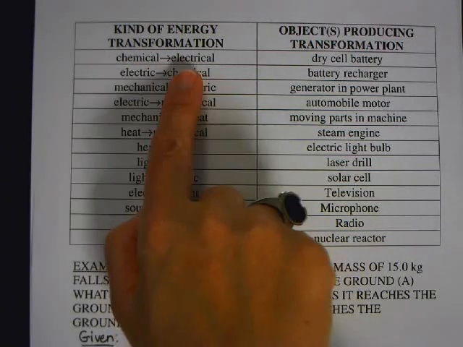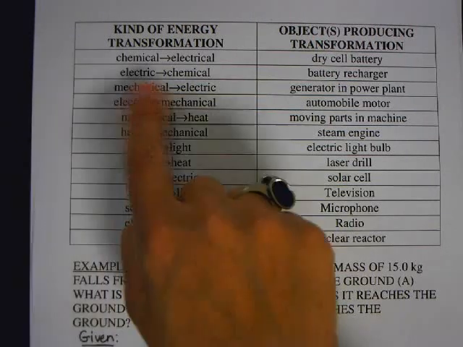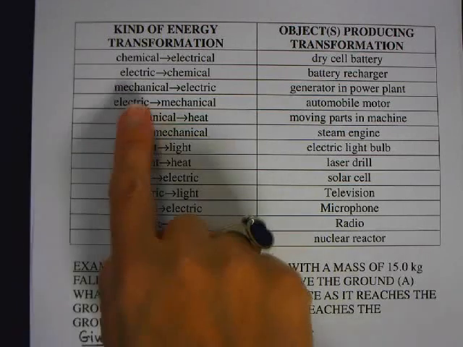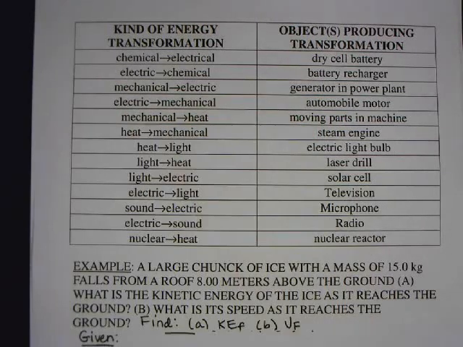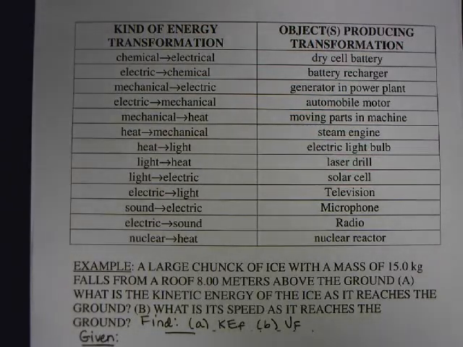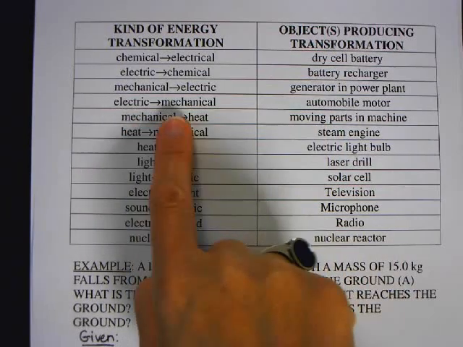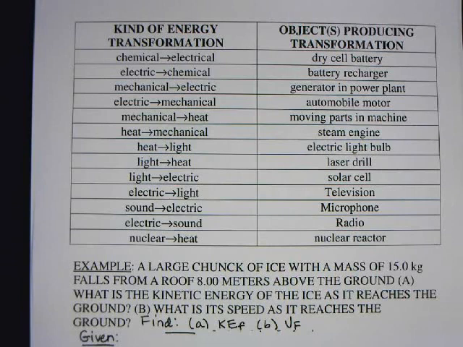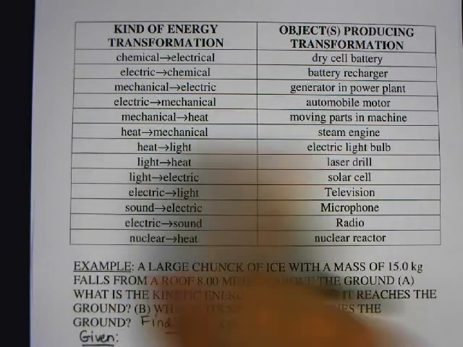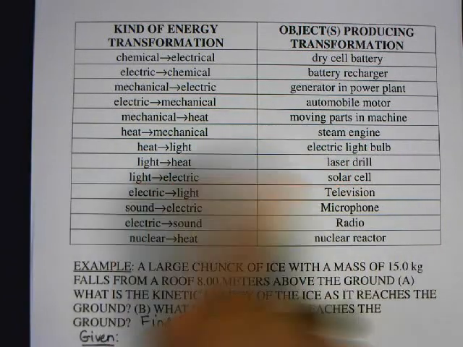So we see that from chemical to electric is an example of a dry cell battery. Electric to chemical, see this is the converse of that, is a battery recharger. Mechanical to electrical is a generator in a power plant, because in a generator in a power plant, you have turbines that are moving and they're turning mechanical energy into electrical. And then the opposite of that, electrical to mechanical, is an automobile motor. Mechanical to heat, moving parts in a machine, and then heat to mechanical is a steam engine. Heat to light, an electric light bulb, and then light to heat, a laser drill.